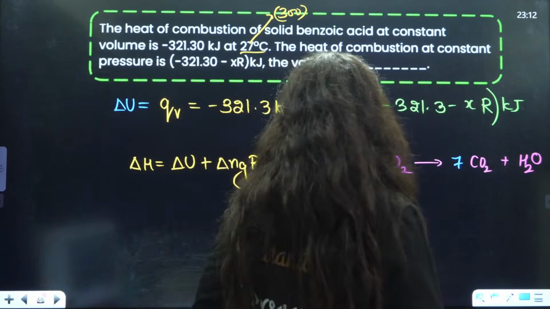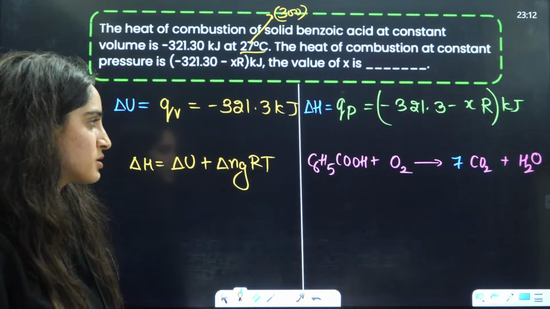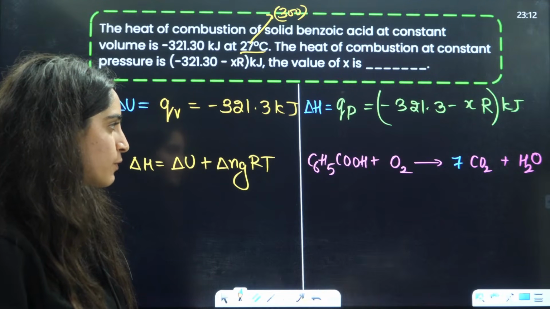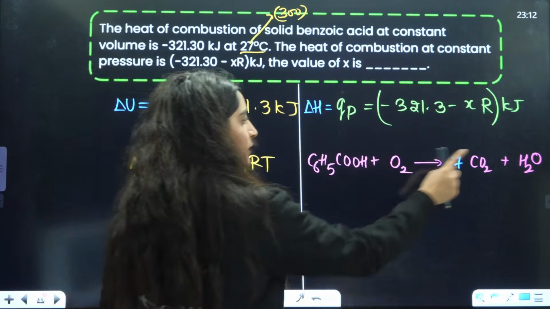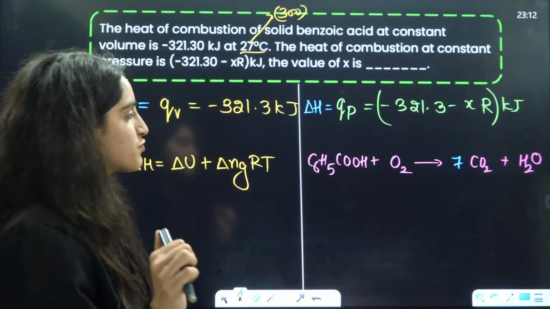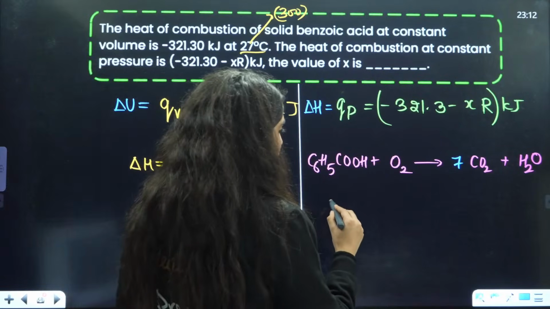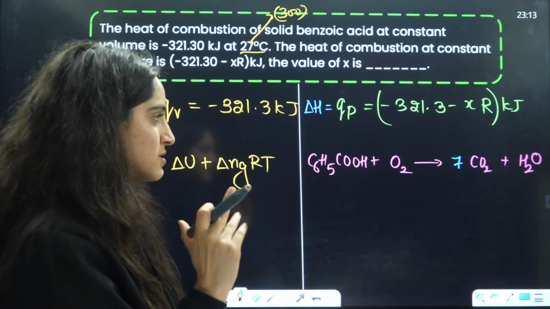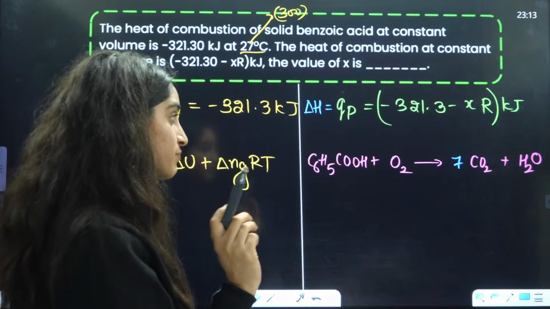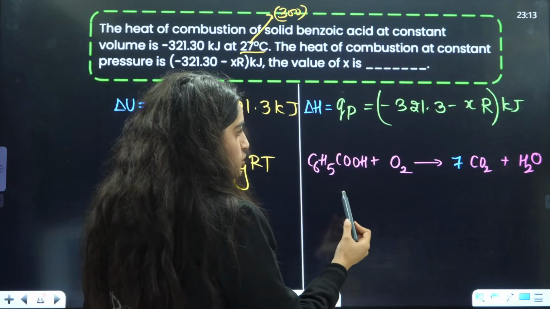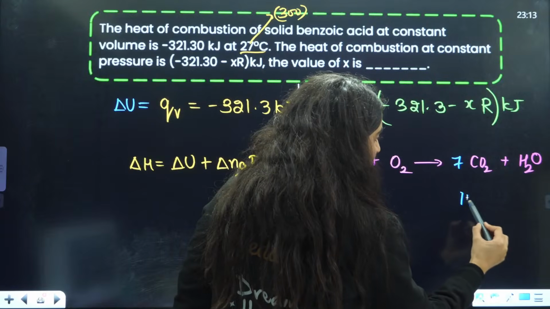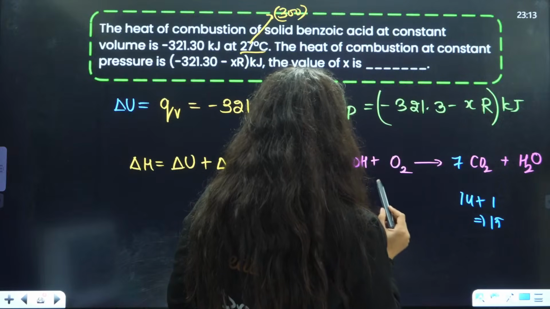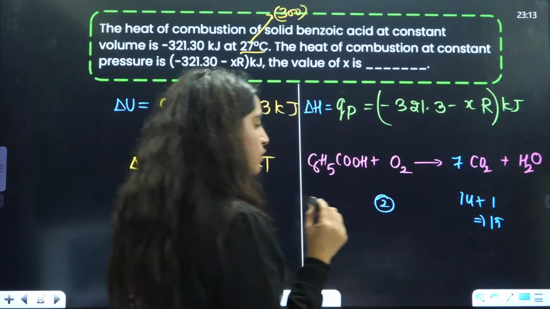Firstly calculate the hydrogens, because oxygen is here and here also. So we can balance the hydrogens first. How many hydrogens do you have? You have 2 hydrogens here, and here also you have 2 hydrogens. So hydrogen is balanced. The main task is to balance the oxygen. So here oxygen is 7 times 2 is 14, plus 1 is 15. Here it is 2, this is 2.